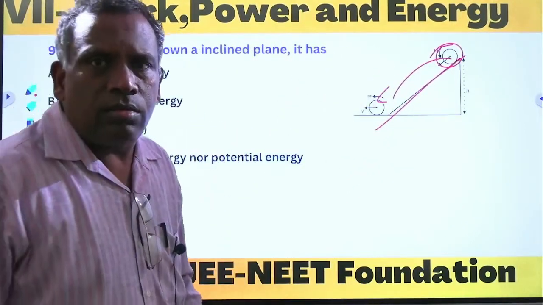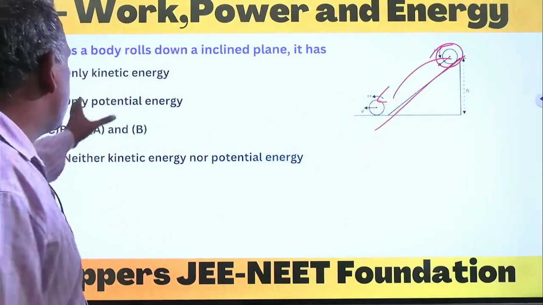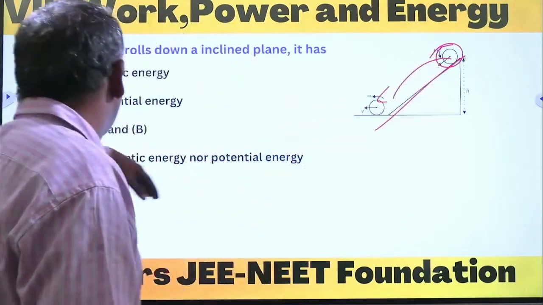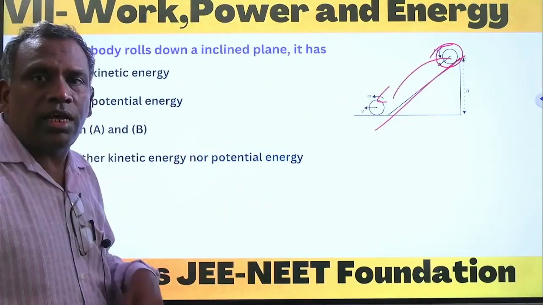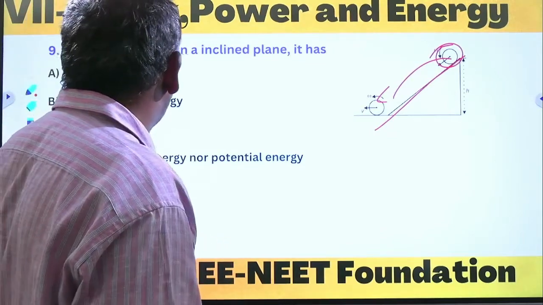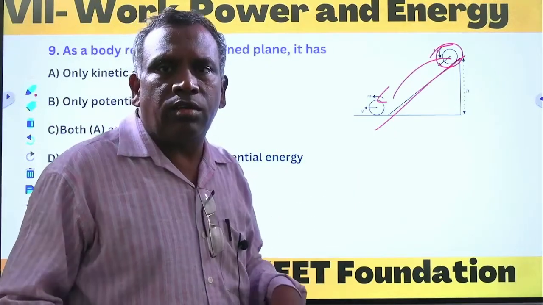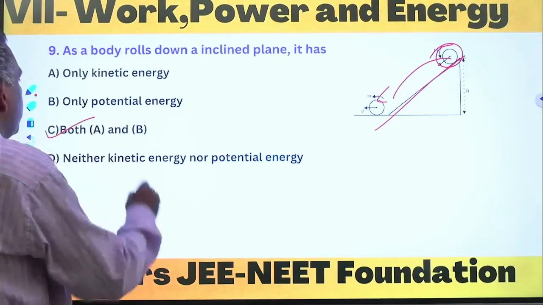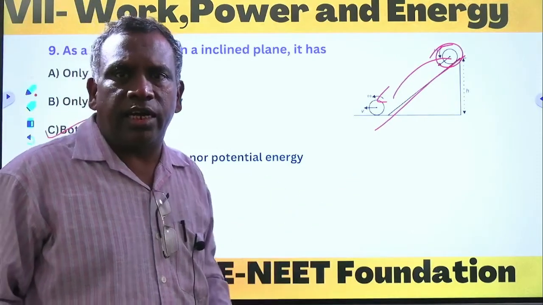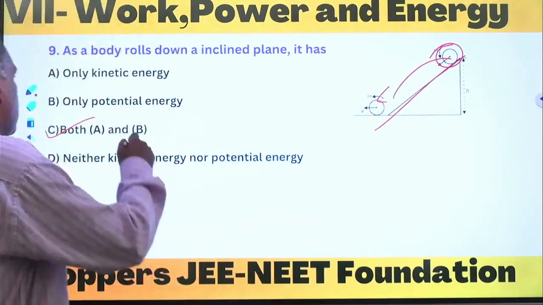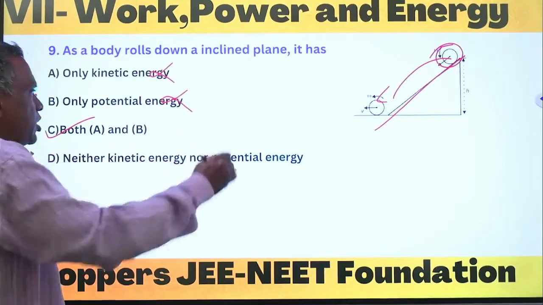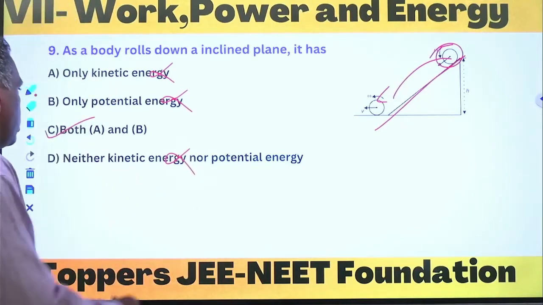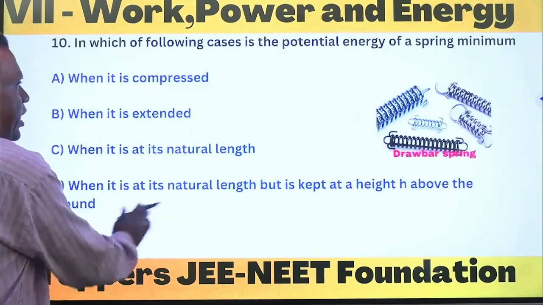While it is rolling, definitely there is energy of motion, kinetic energy will be there. The body is there at a certain height, so there will also be potential energy. So potential energy as well as kinetic energy, when it is rolling from a certain height, both A and B are going to be there. The options: only kinetic energy is wrong, only potential energy is wrong, neither potential nor kinetic is wrong, only the correct option. So both potential energy and kinetic energy.